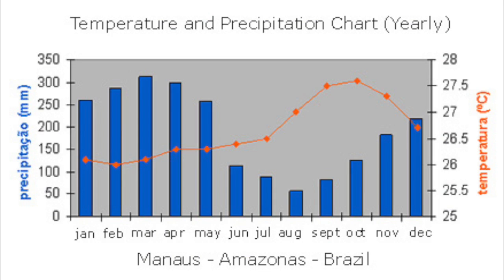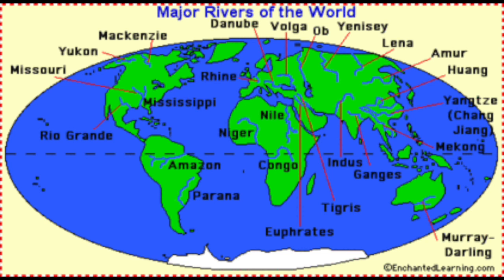This is a climatogram of the Amazon River. Although it is in Celsius, if you converted it to Fahrenheit, you would find that it has an average temperature of 79 degrees. Here is a picture of some of the major rivers. As you can see, they are spread out across the world, and there are no specific latitudes of where rivers are found. Altitude and location can affect temperature and the speed at which rivers flow.